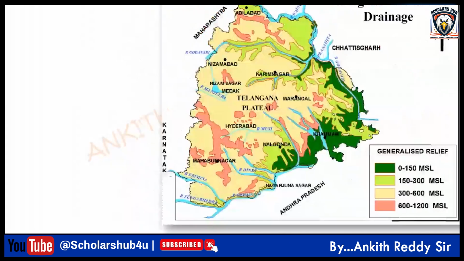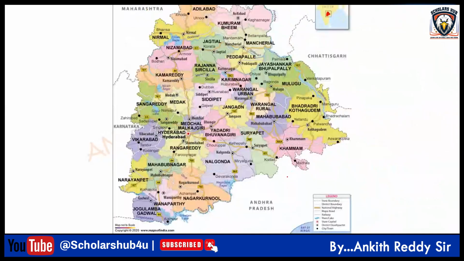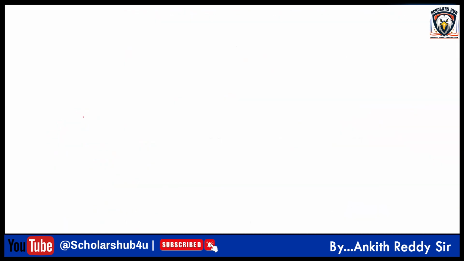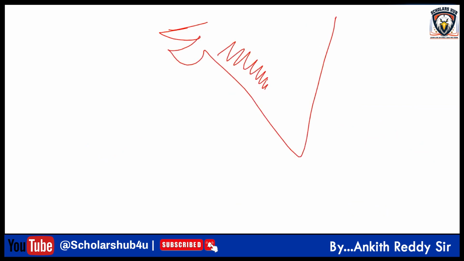So the highest point here is around Amrabad, and Amrabad is part of the Nallamala Hills. Nallamala Hills are part of which physiographic division? Eastern Ghats. Very good, Eastern Ghats. On the western side of the plateau, you have the Western Ghats, which extend from the Tapi River in Gujarat to Kanyakumari, and the Eastern Ghats, which extend from Orissa, AP, to Tamil Nadu. Eastern Ghats and Western Ghats meet in the Nilgiris, right?